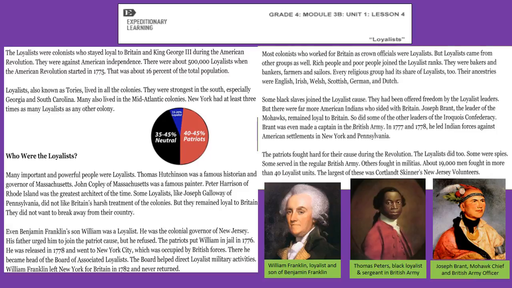The Patriots fought hard for their cause during the Revolution. The Loyalists did too. Some were spies, some served in the regular British Army, others fought in militias. About 19,000 men fought in more than 40 Loyalist units. The largest of these was Cortlandt Skinner's New Jersey Volunteers.